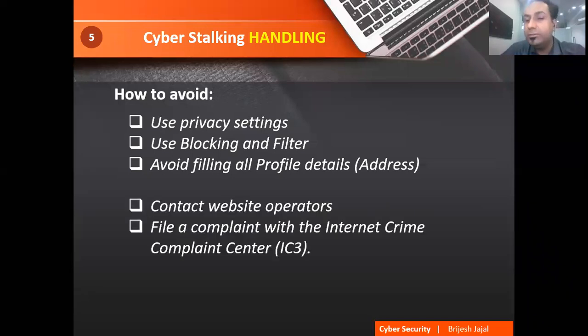If you have such stories to share, there is a special branch, right? Every city, whether it is Rajkot, Botad or Bhavnagar, we have a cybercrime branch almost everywhere in Gujarat now. So there is the IC3 cell, Internet Crime Compliance Center. We can lodge a complaint over there and it will be taken care of.